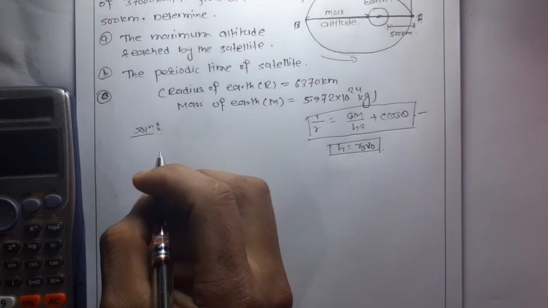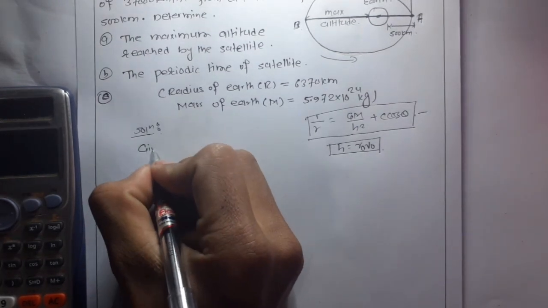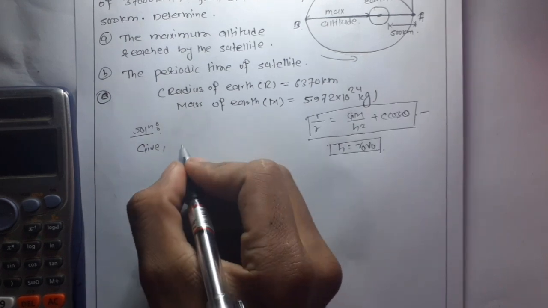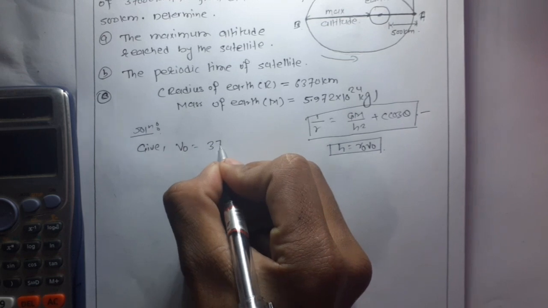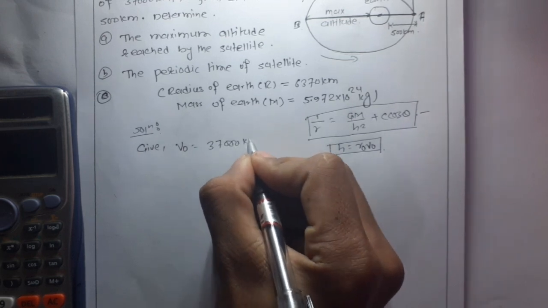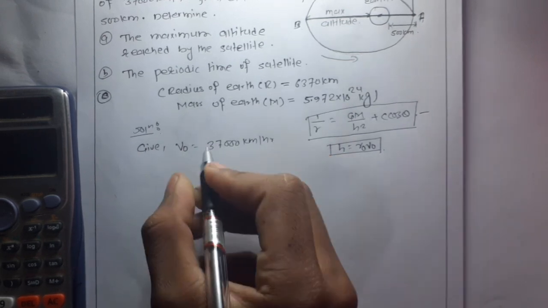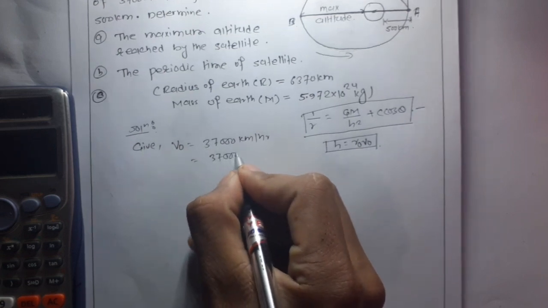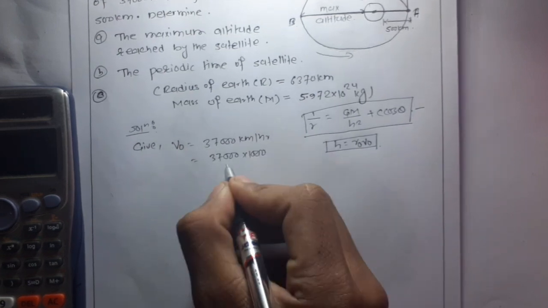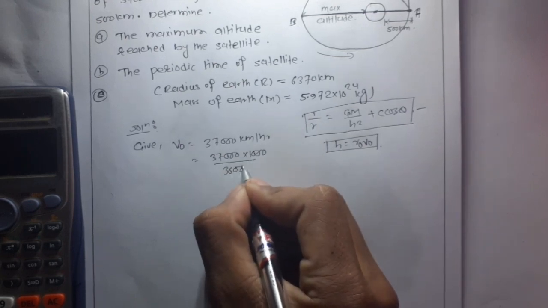So for solution, given velocity at point A, that is v naught, is equal to 3700 km per hour. So changing into meter per second, into 1000 upon 3600.